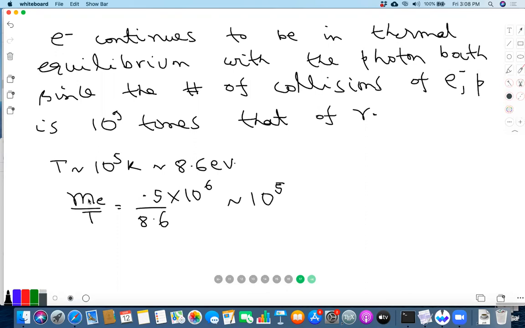When we say we are seeing the image of the universe at 10 to the 3 K, it doesn't mean the photons were actually produced at that time. They must have been produced much earlier, but they scattered many times in between, and the last time they scattered is at 10 to the 3 K.